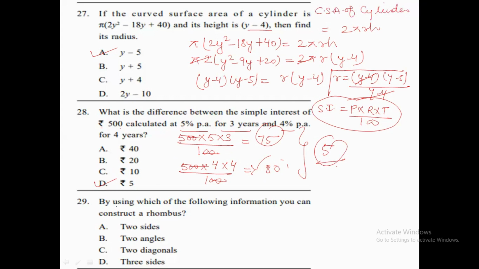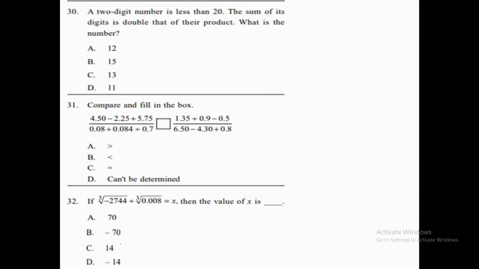Question number 29 is saying, by which of the following information can you construct a rhombus. As we all know, for constructing a rhombus we need diagonals. If two diagonals are given, we can easily construct the rhombus because each side of the rhombus is equal. If we know the diagonals, we can easily construct the sides. So that's why option number C, 2 diagonals, is the correct answer.